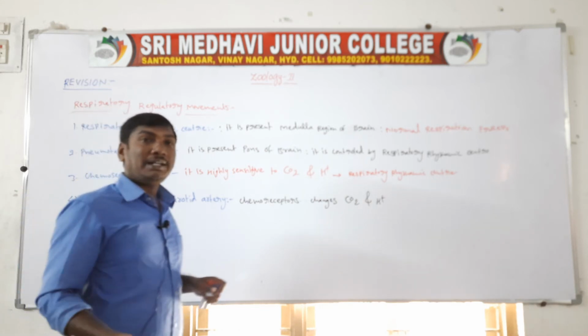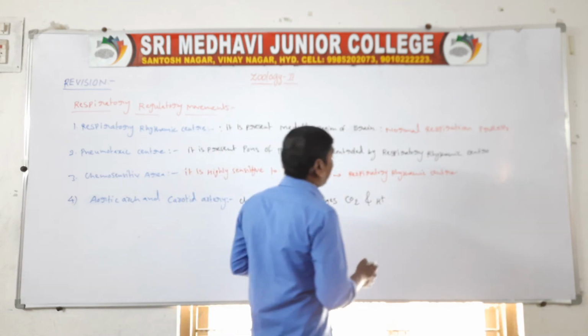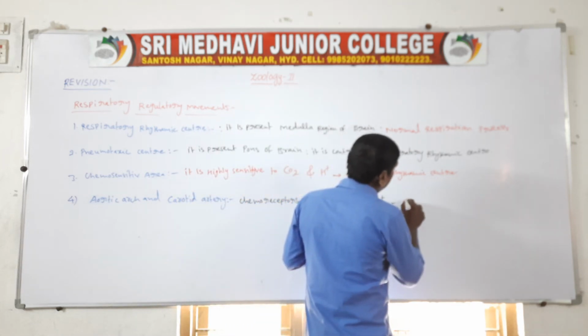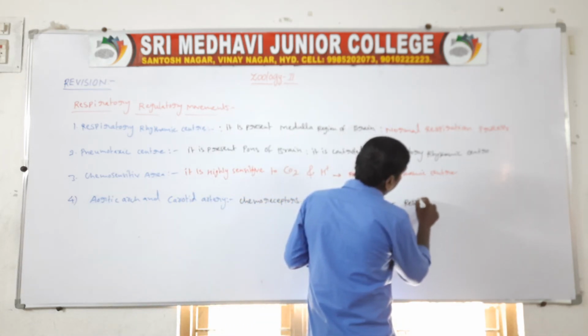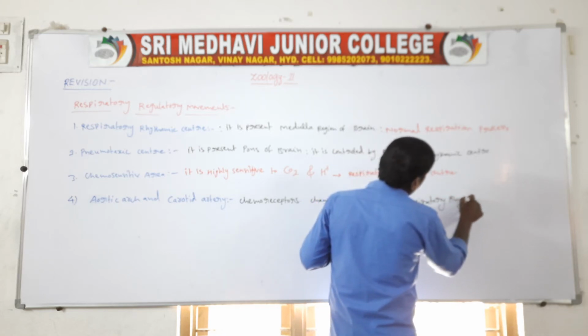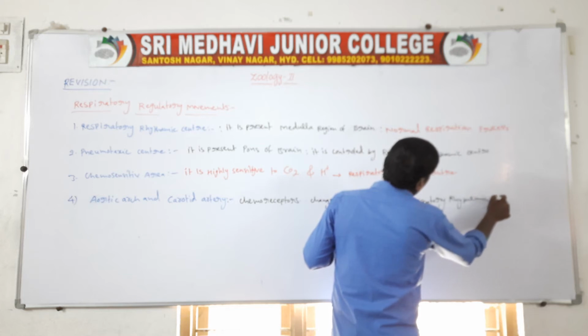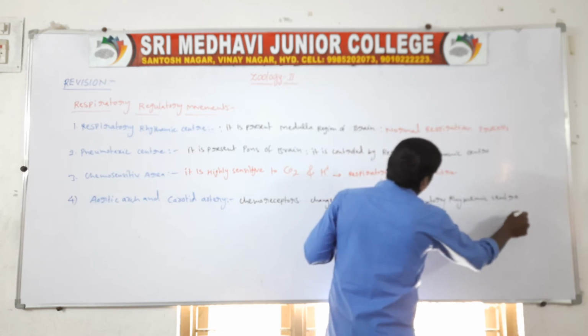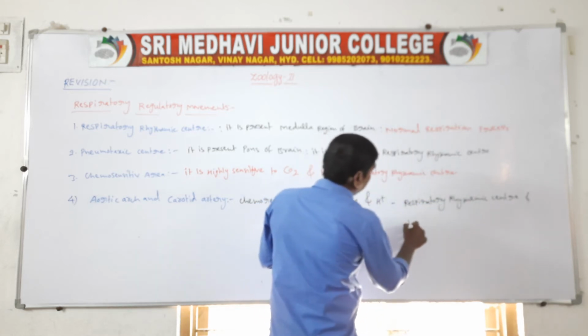This information is sent to the respiratory rhythmic center and pneumotoxic center.